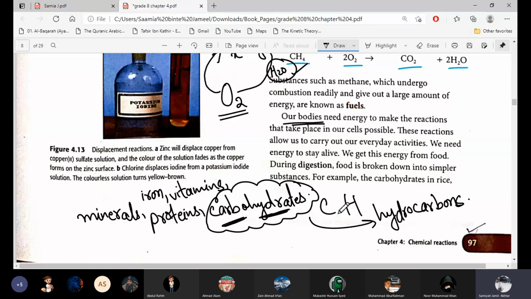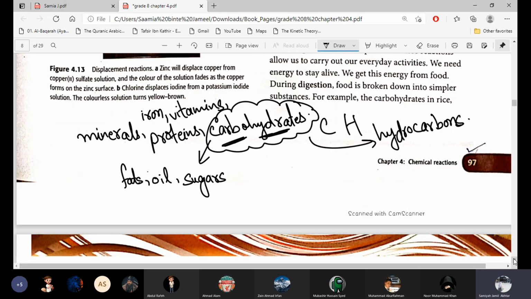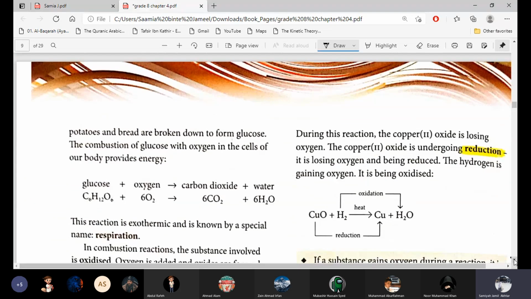When these carbohydrates burn in our body with oxygen, they give carbon dioxide and water again. These carbohydrates are in the form of fats, all the fats present in our body, the oils, and sugars like glucose, fructose, lactose. These are all carbohydrates. And when they burn, the equation is written here on the next page.